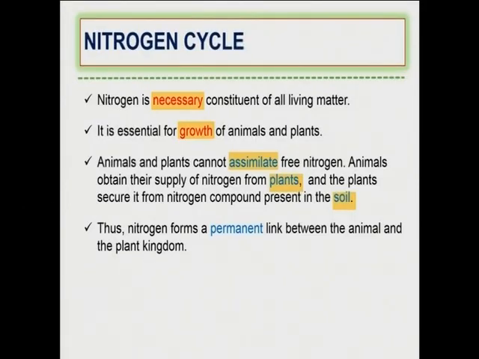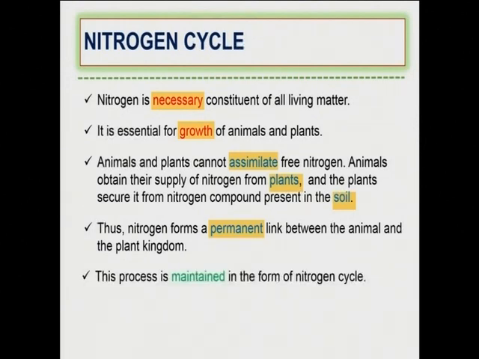Thus, nitrogen forms a permanent link between the animal and plant kingdoms, meaning we depend on one another for nitrogen. And this process is maintained in the form of the nitrogen cycle.